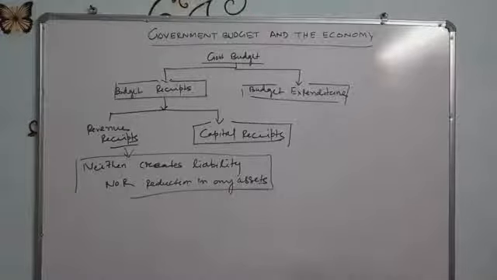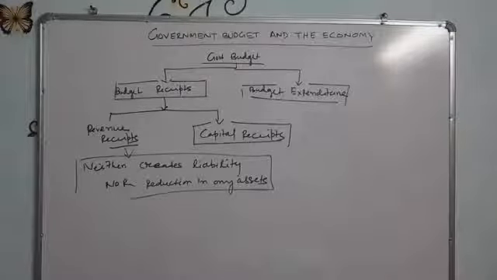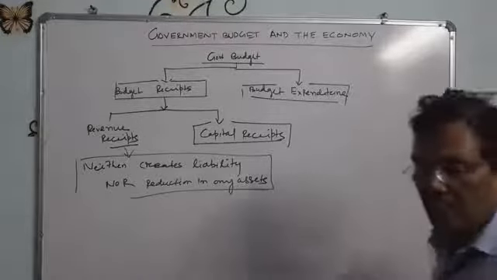Or we can say that revenue receipts do not either create a liability or lead to a reduction in assets. Both sentences are correct. It means the same thing. So again I repeat, revenue receipts are those receipts that neither create a liability nor reduce assets.